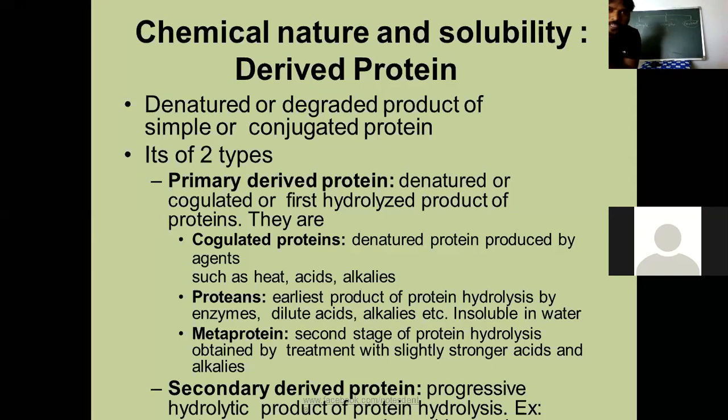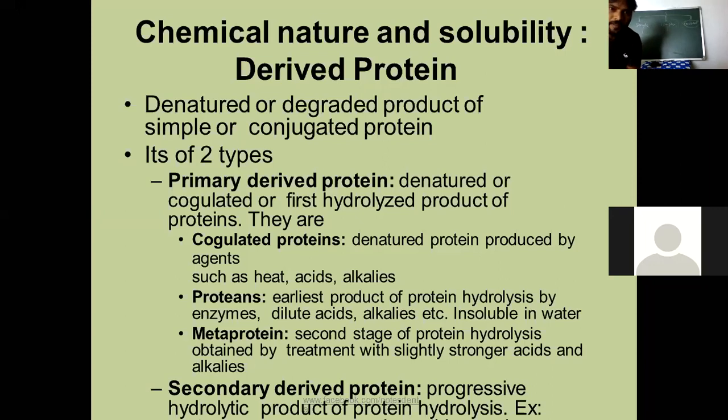Right? Now, in the case of coagulated proteins, once the protein is exposed to a sensitive agent, what happens? All the interactions get disturbed. It becomes denatured. Once it gets denatured, it never acts like a protein. Right? For example, heat, acids, alkalis convert the proteins into coagulated proteins. They are the products, okay, denatured products of complex or simple proteins. If a simple or complex protein is exposed to acid, what happens? Denaturation occurs. Whatever form is produced from the protein comes under derived protein.